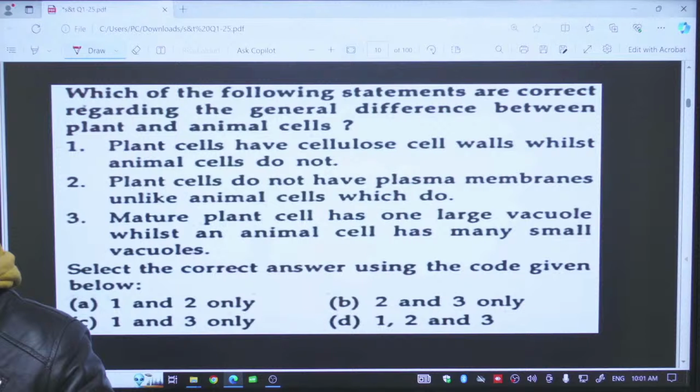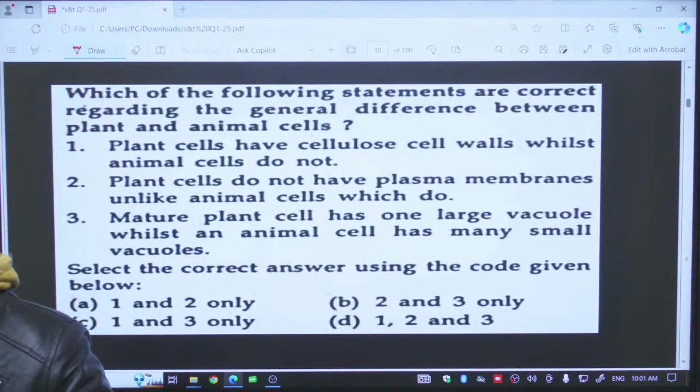Plant cells are having one additional layer outside the plasma membrane. That layer is known as the cell wall. Cell wall is made up of cellulose, hemicellulose, chitin, etc. These are nothing but organic compounds. These make the outer cell wall of the plant cells. But this cell wall is absent in the animal cell. First difference between plant cell and animal cell: plant cells are having cell wall, but animal cells will not have cell wall.